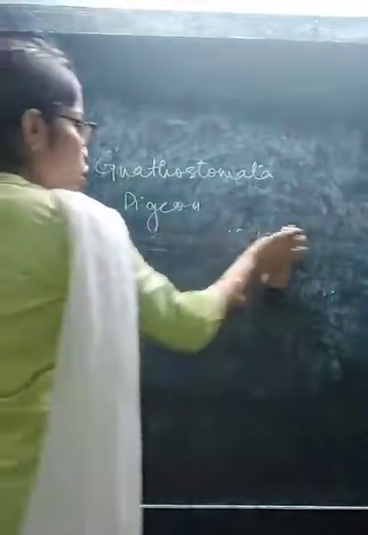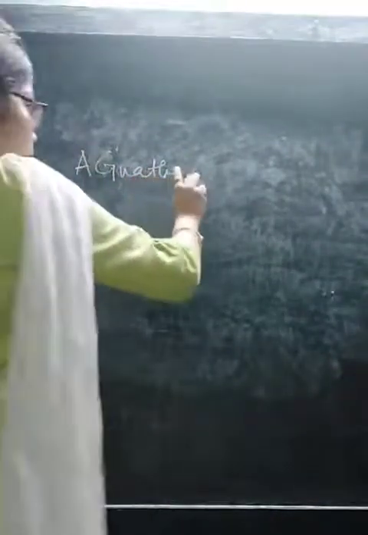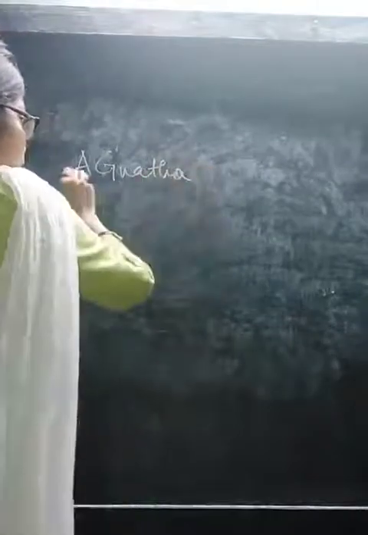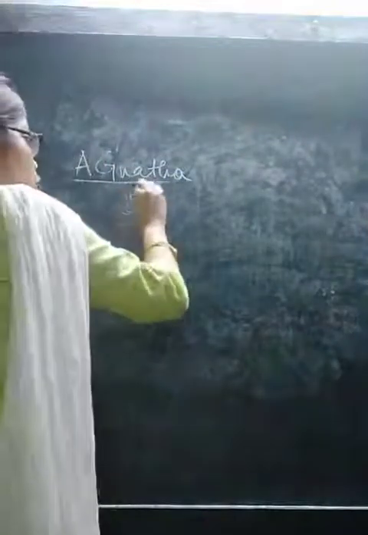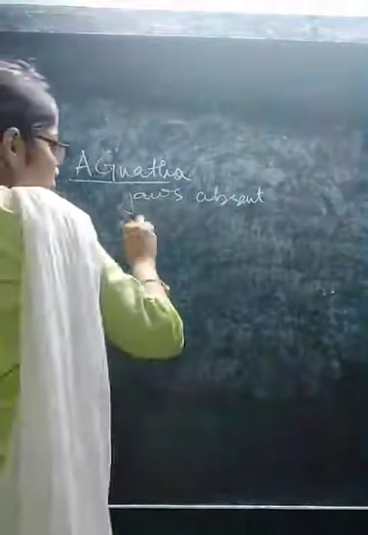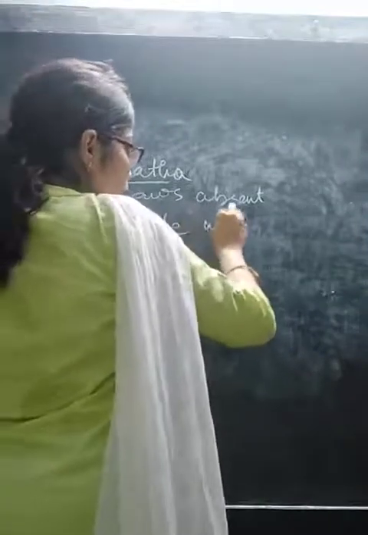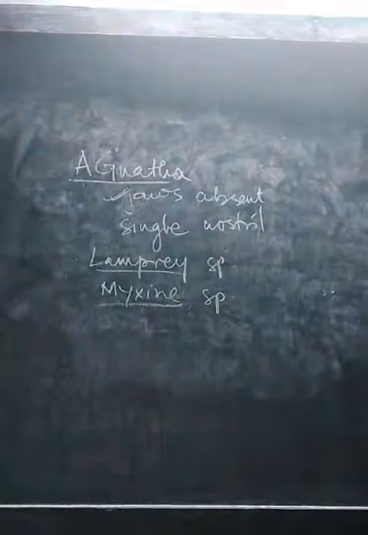Now moving on to the opposite of Gnathostomata, which is Agnatha. In science, if there is the letter A before a word, that means that particular thing is absent. So here Agnatha means jaws absent. Again, in case of Gnathostomata they had paired nostrils, here they have a single nostril. These are the two main characteristics of Agnatha. The most important one is jaws absent. Examples are Lamprey and Myxine.